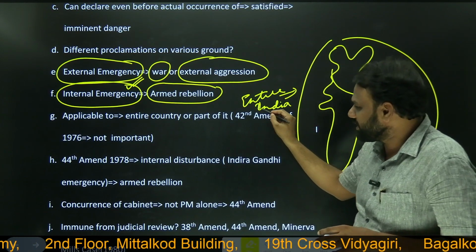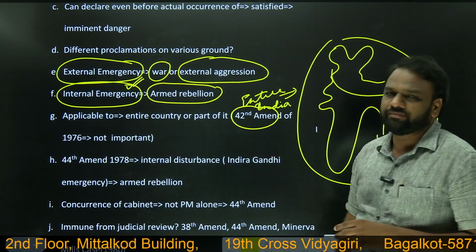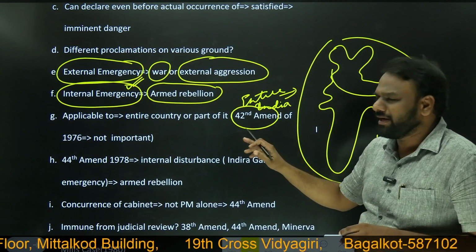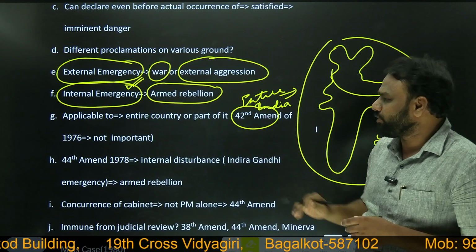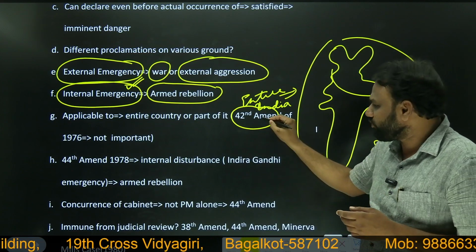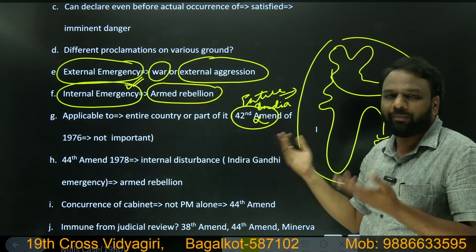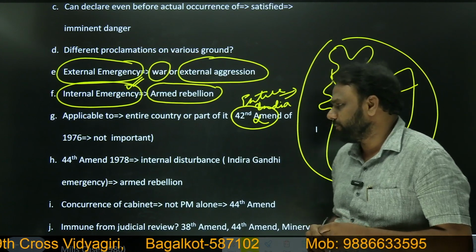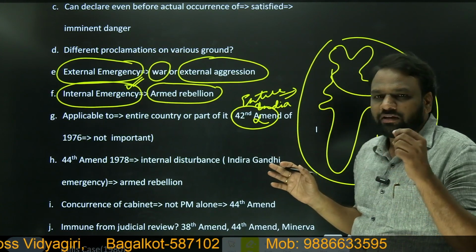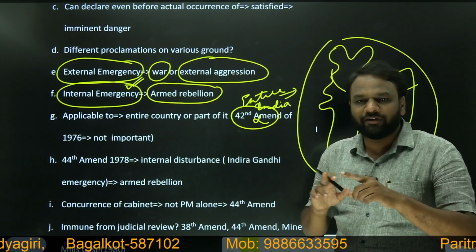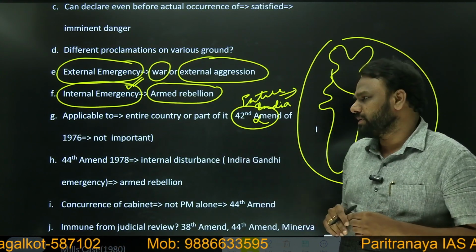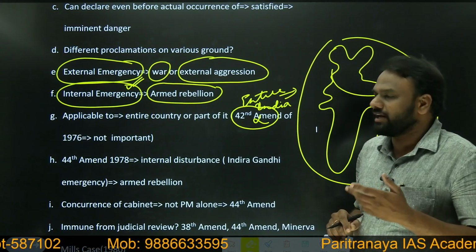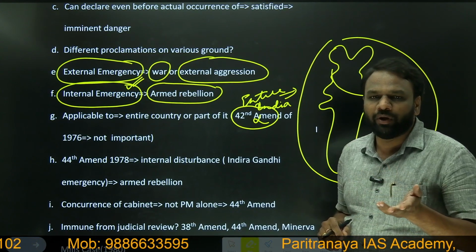The 42nd Amendment is not important from the exam point of view; we need not memorize which amendment introduced this provision. Here we need to understand that whenever national emergency is declared, it can apply to the whole of India or to some part of India. It is not necessary that national emergency has to be applicable to the entire India.